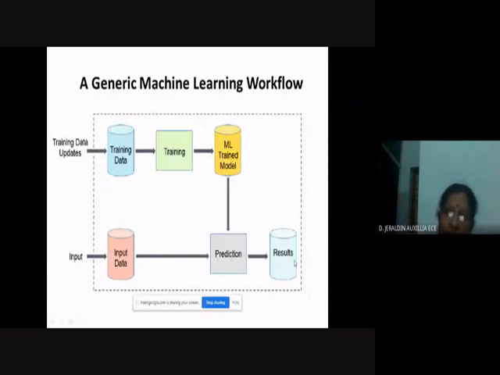Now there are two phases here. The first phase is training. The second one is testing. What is the training? This part: the training data, training, the ML trained model as well as the prediction. If you draw a line like this, this is the first phase. You are training the computer, training the machine, training the model, and the output of that will be a predicted model. Keeping this model in hand, you give another set of input data, and you will get the result from here. Actually, this is said to be the testing.